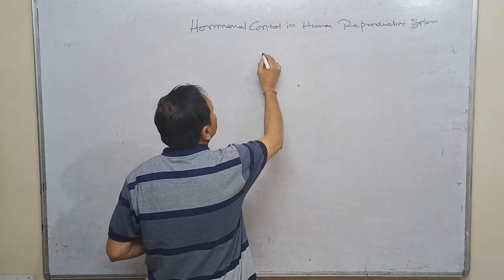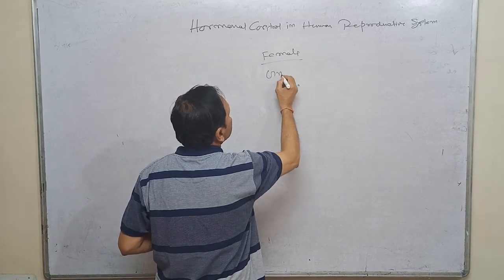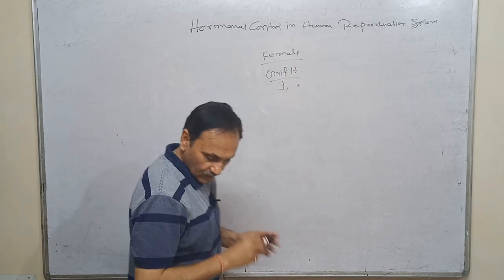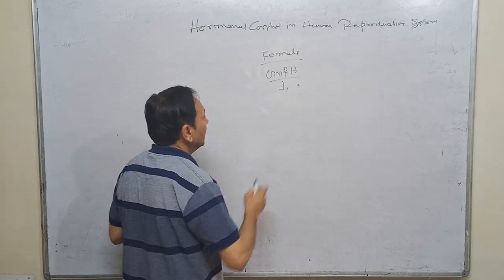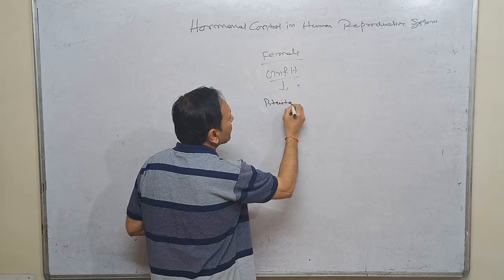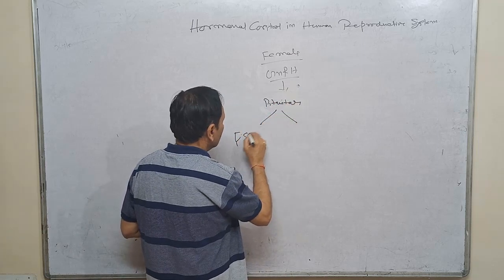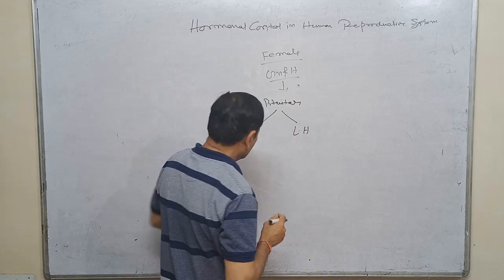In the female, the same thing: GnRH is also released from the hypothalamus, and it also acts upon the pituitary to release FSH and LH.